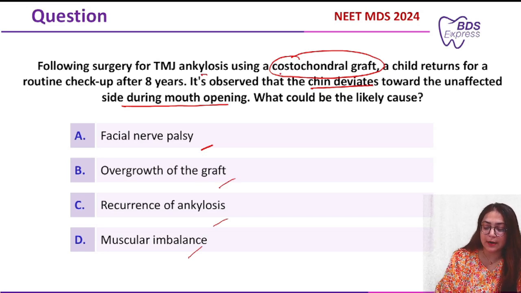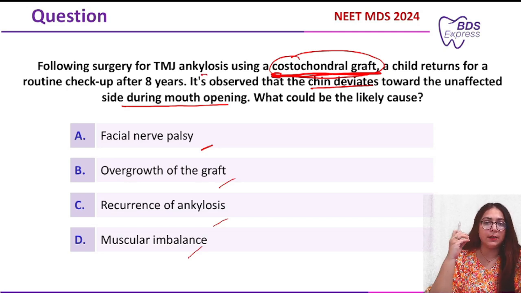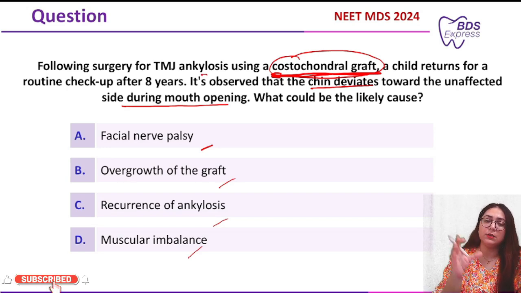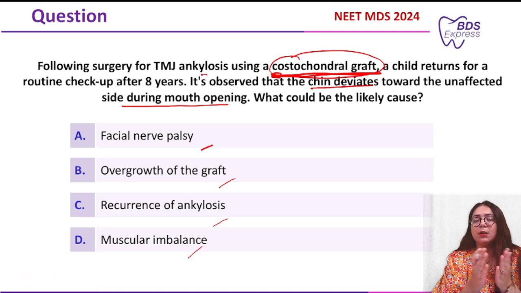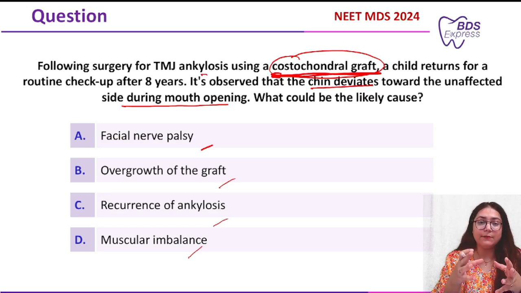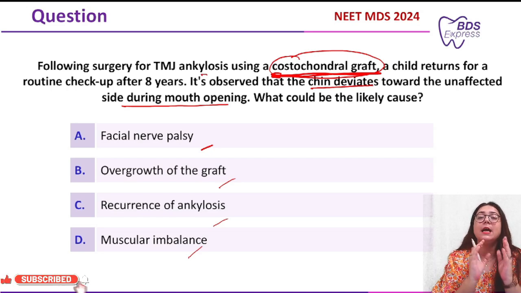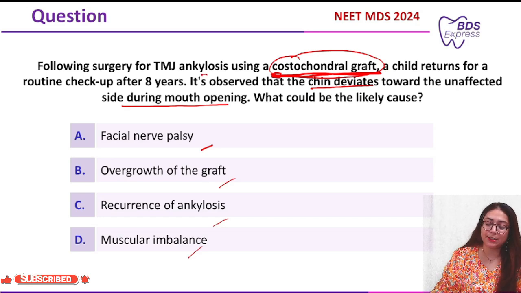Now, the costochondral graft is generally given in the pediatric patient because it has a lot of potential to grow. So if you place that in cases of TMJ ankylosis, your mandible continues to grow, because since the child is in the development stage, proper development of the mandible will take place because of this costochondral graft. But the most common drawback of this costochondral graft is that it leads to overgrowth of the graft, which will eventually cause the deviation of the jaw, or you can say chin, towards the unaffected side, and it is visible especially when the patient opens their mouth.